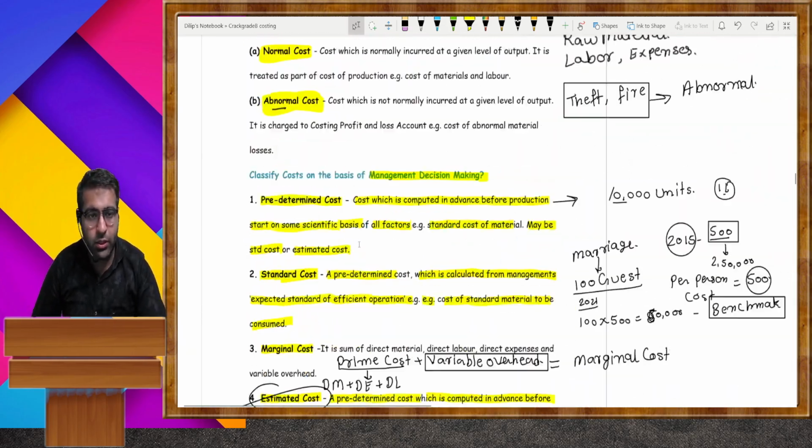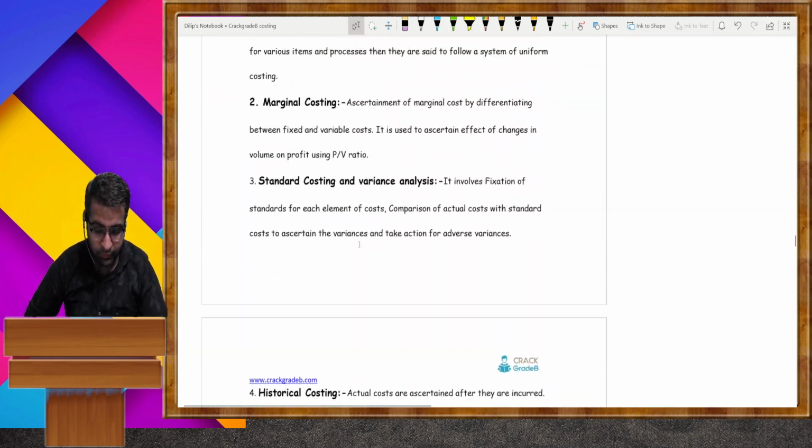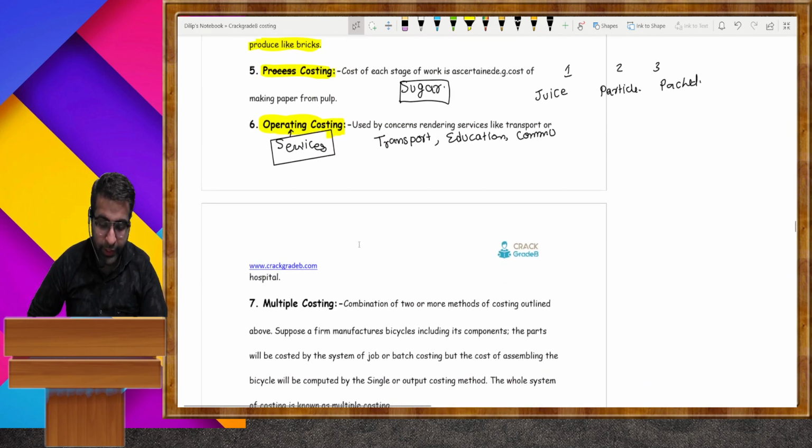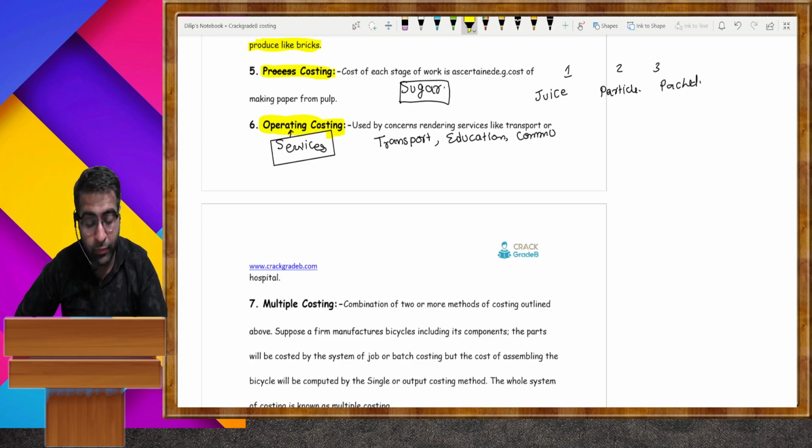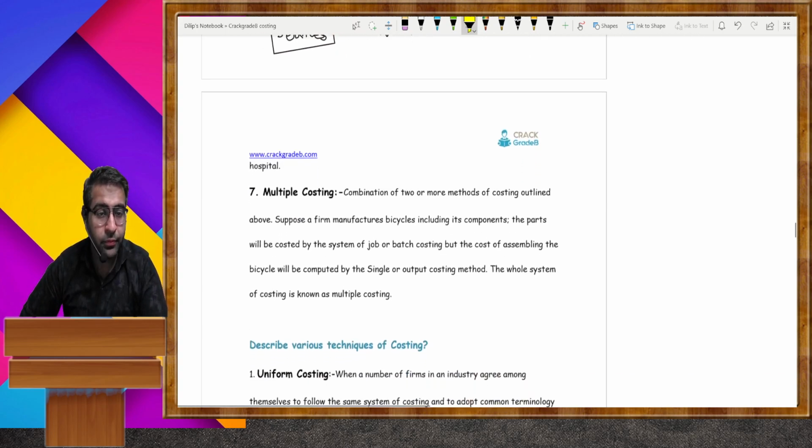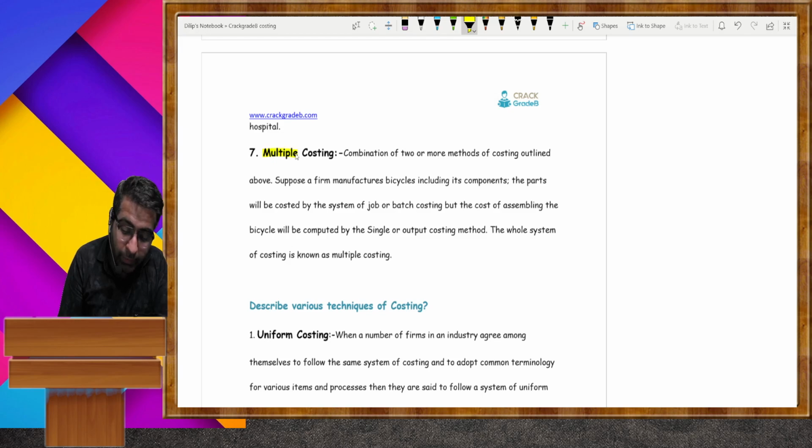Just a second, we move further. Here it is. Communication and all, hospitals and hotel. Now, multiple costing.